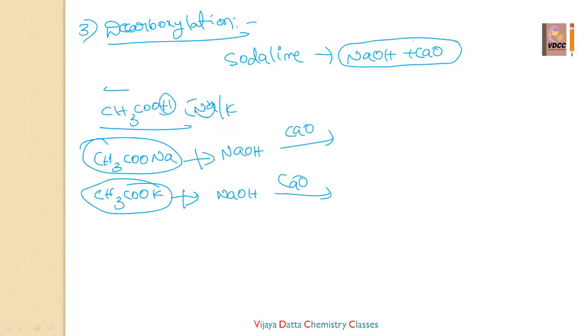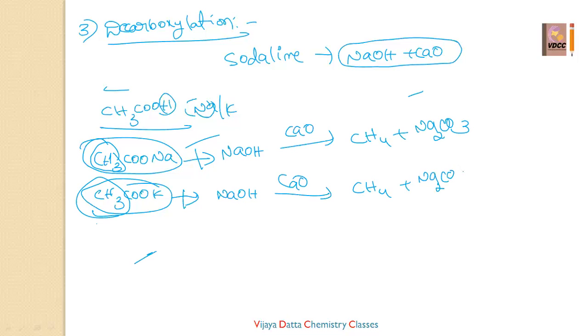Then the product is simply CO2 will be removed from this, and the simple shortcut and simple logic is that for the decarboxylation, to the alkyl group simply add hydrogen. Then it is CH4 plus Na2CO3, sodium carbonate is the product. Here also you have taken CH3COONa. Then to the CH3 simply add H: CH4 plus Na2CO3.